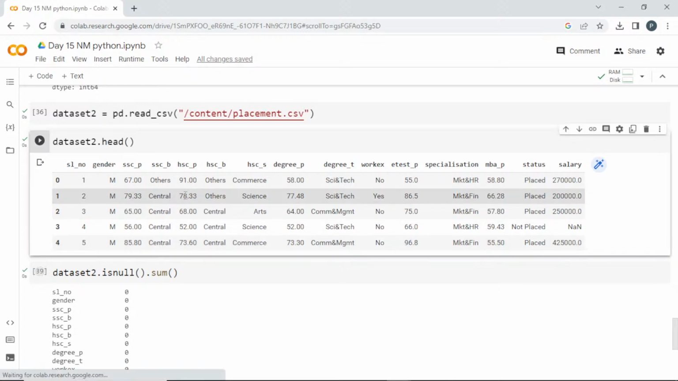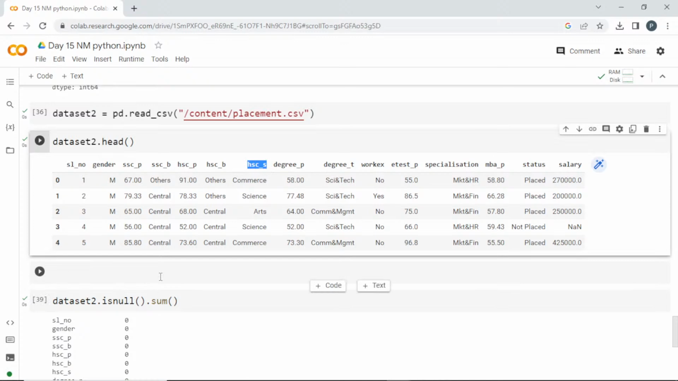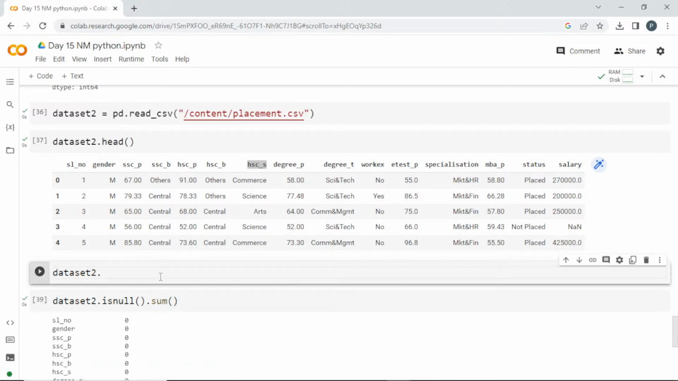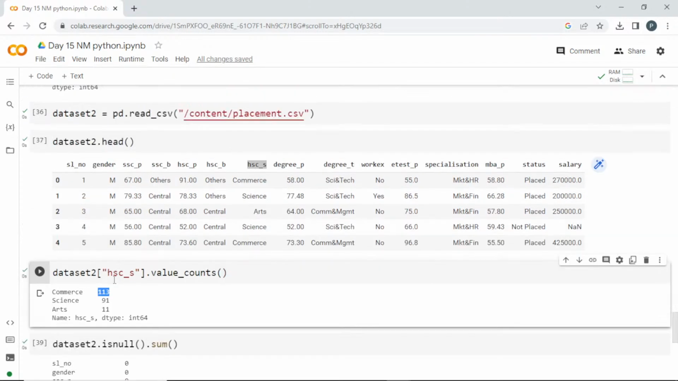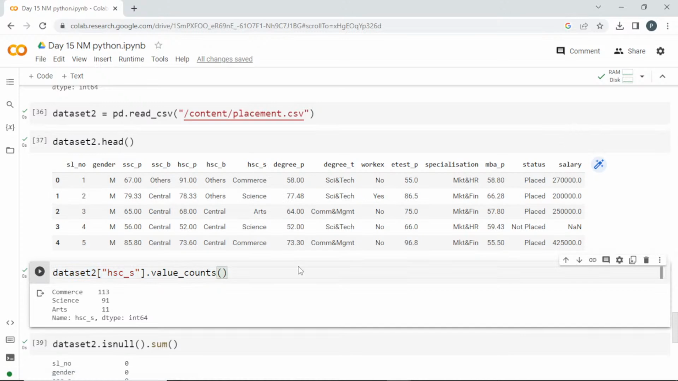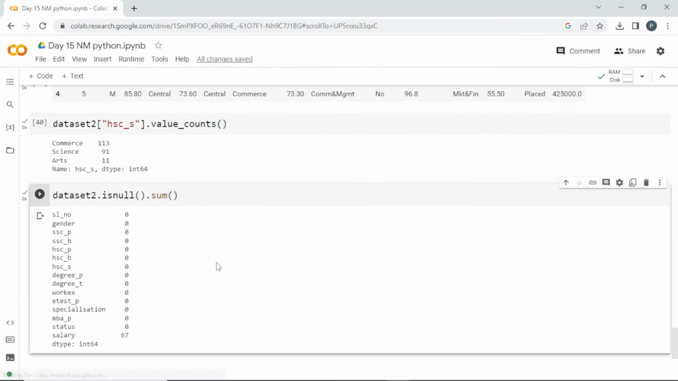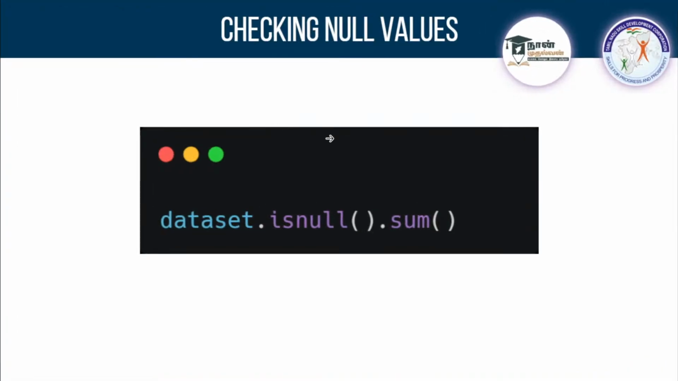Regarding the value counts, I told you we'll try to check what all the degrees present here. So I'll call dataset2, I need to select a single column, and I'll go with dot value_counts. See here, there are 113 commerce students, 91 science students, and 11 art students. How did we get it? We select that single column and go with value counts. You can perform all these tasks in any data set. Now you know how to find whether null values are present or not, and how many null values are present. So here comes the next task.